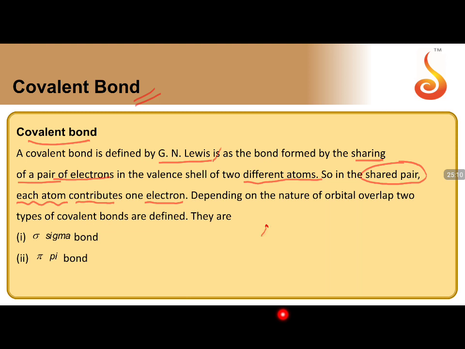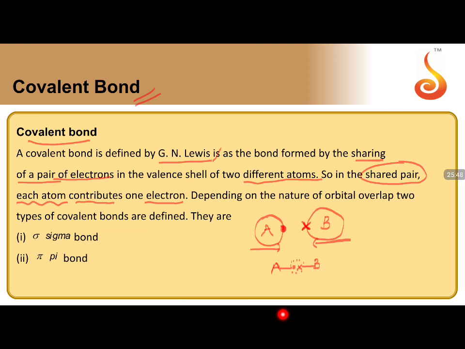If I take an example, A has one electron here. Let us take this as the electron A has, and B has one electron here. Let us take this X as an electron of B. Now A has to contribute one electron, and B has to contribute one electron. When both A and B come closer and closer, A gives its electron and B gives its electron, resulting in the formation of a covalent bond. So this is the shared electron pair.